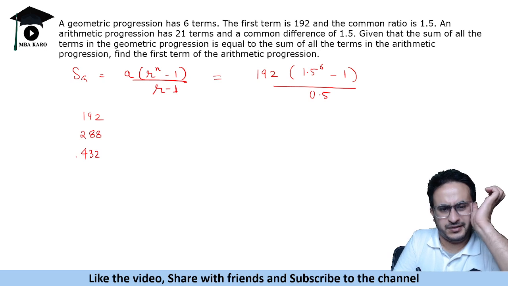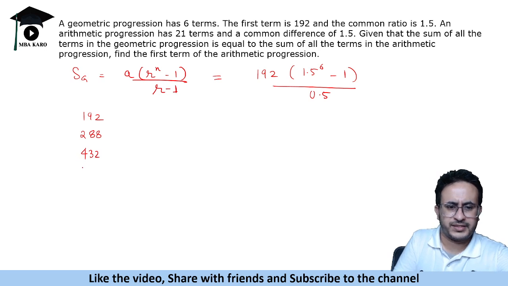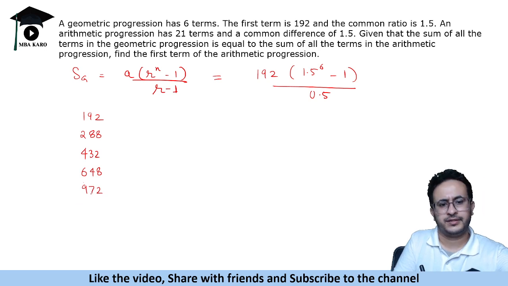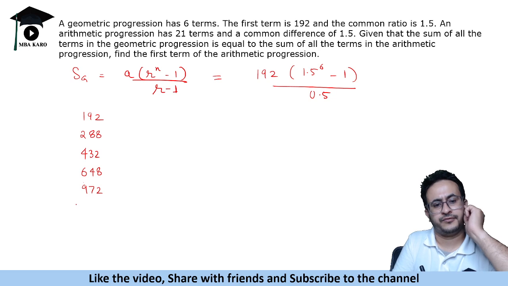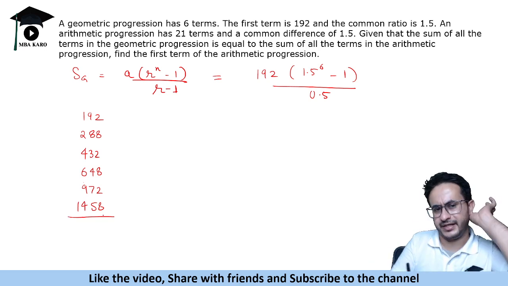Okay, then the fourth term is 216, add to it 648. Then we will have 324, that is 972, and we can have the last term as 486 added to it. 486 into 3 is 1458. Okay, so that's what we will get as the terms.